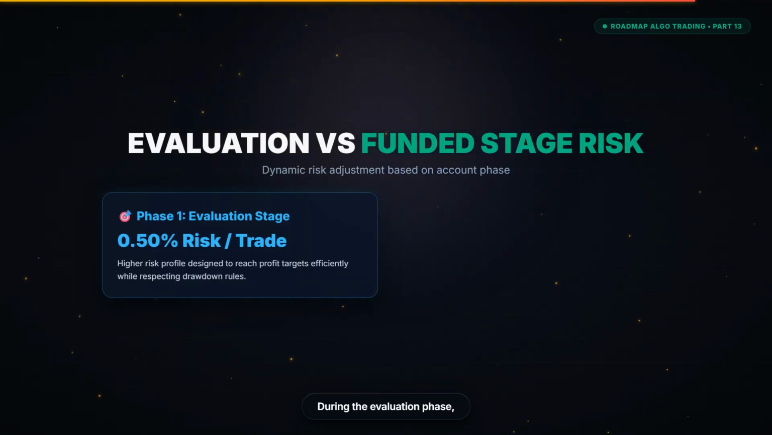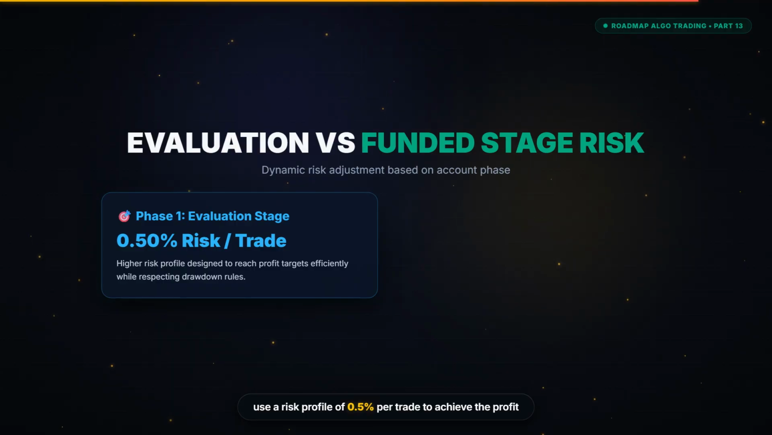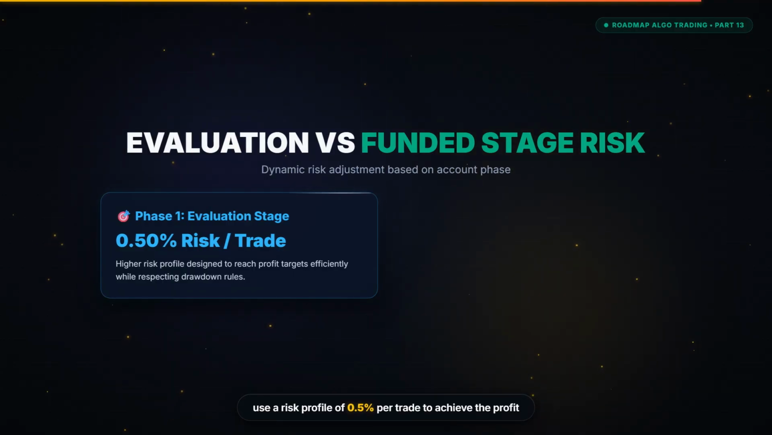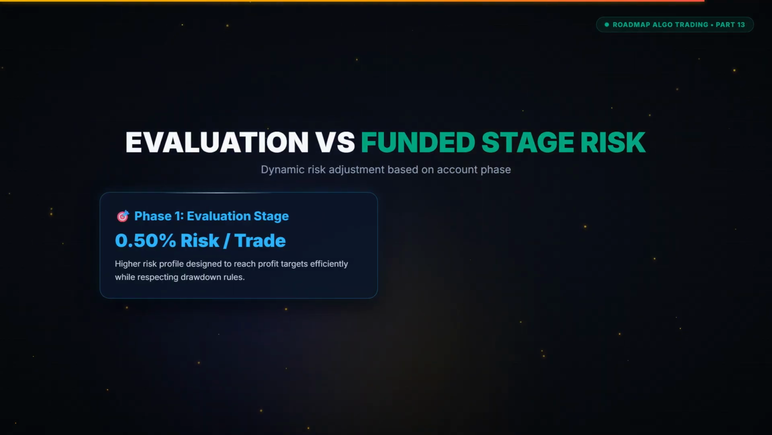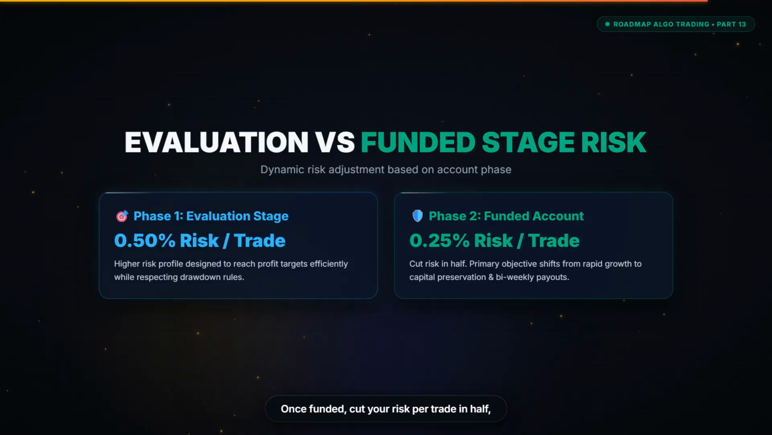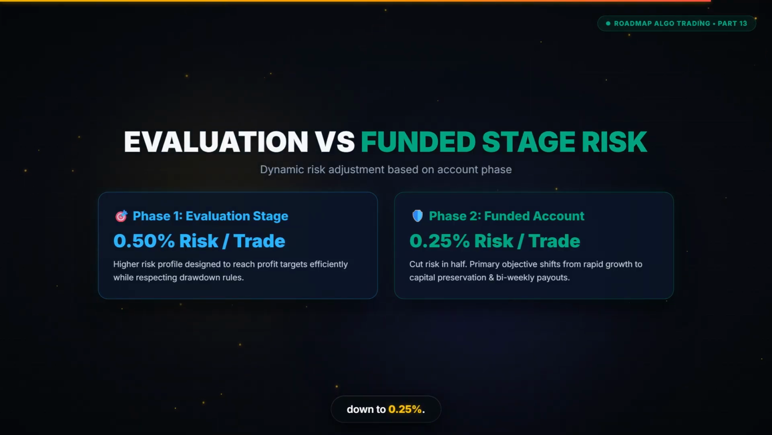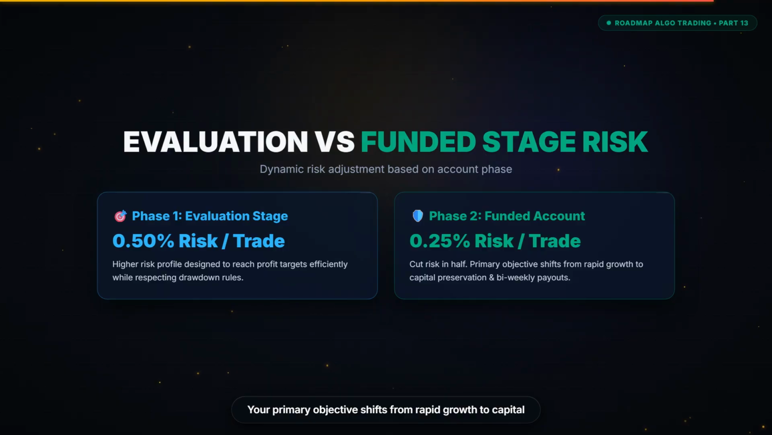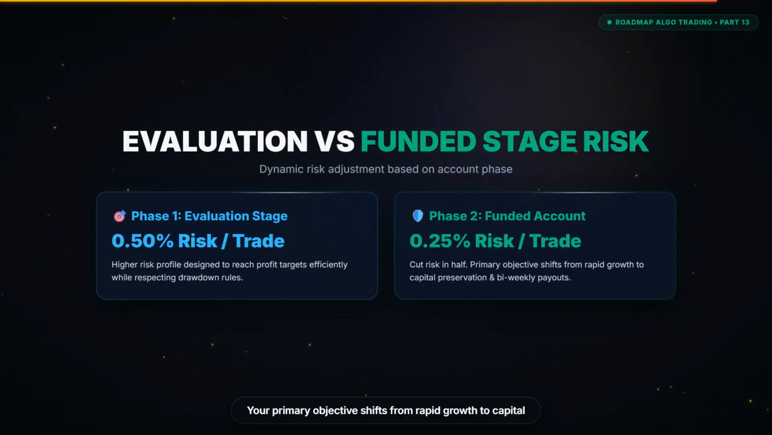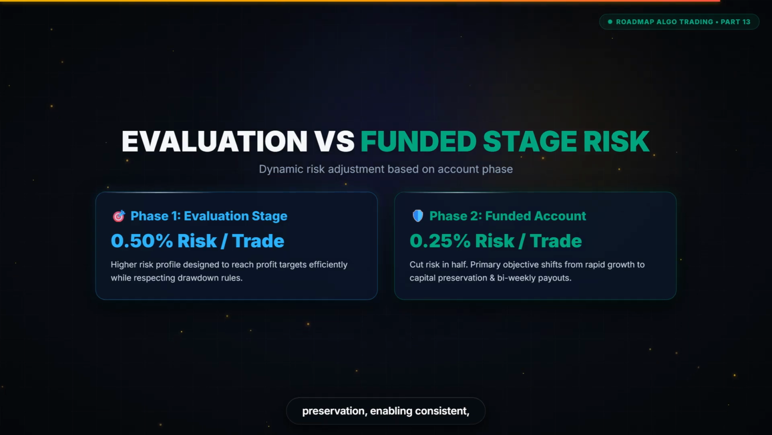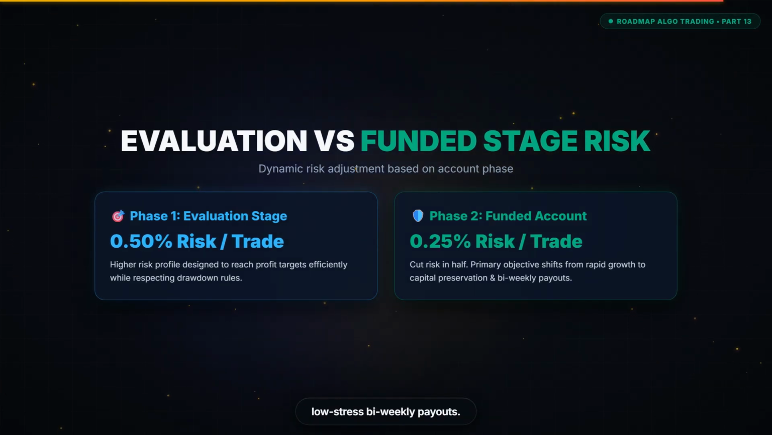During the evaluation phase, use a risk profile of 0.5% per trade to achieve the profit target efficiently. Once funded, cut your risk per trade in half, down to 0.25%. Your primary objective shifts from rapid growth to capital preservation, enabling consistent, low-stress biweekly payouts.